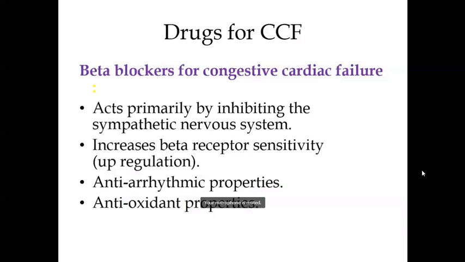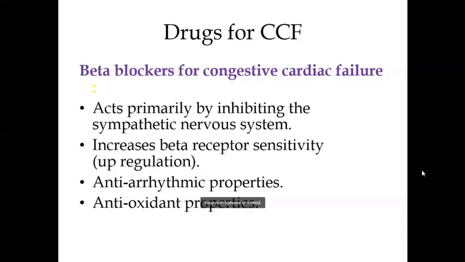So one has to remember, if beta receptors are blocked for a long time, then there occurs upregulation of the receptors. After all, what we are doing is blocking the catecholamines, that is the adrenaline and noradrenaline, which are normally circulating in the body, from acting on the beta receptors by blocking them.